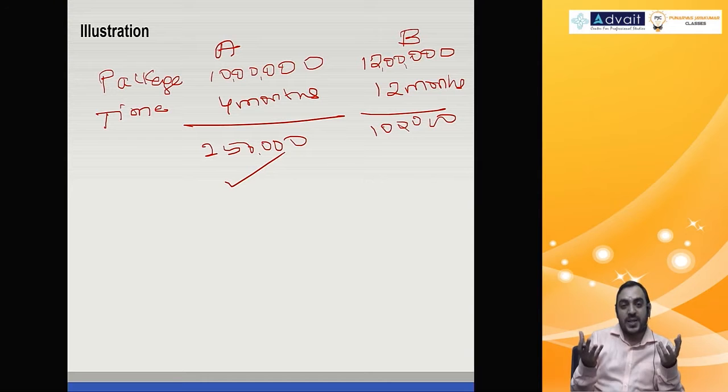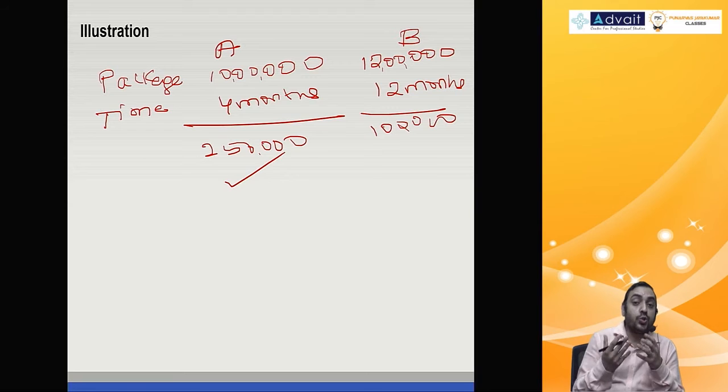So this is typically applicable for projects also. When the projects are of unequal life, NPV is not sufficient. You should go one step further. That is, you should make it comparable in annual terms, like the way we did here. That is, the absolute amount is converted into comparable terms.